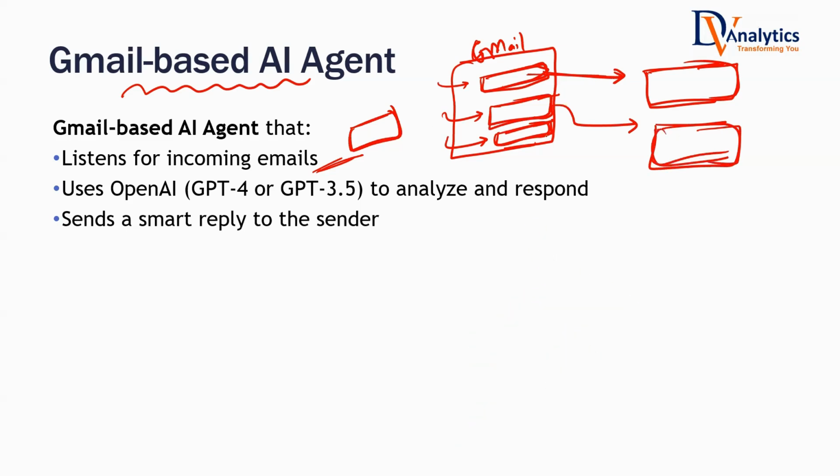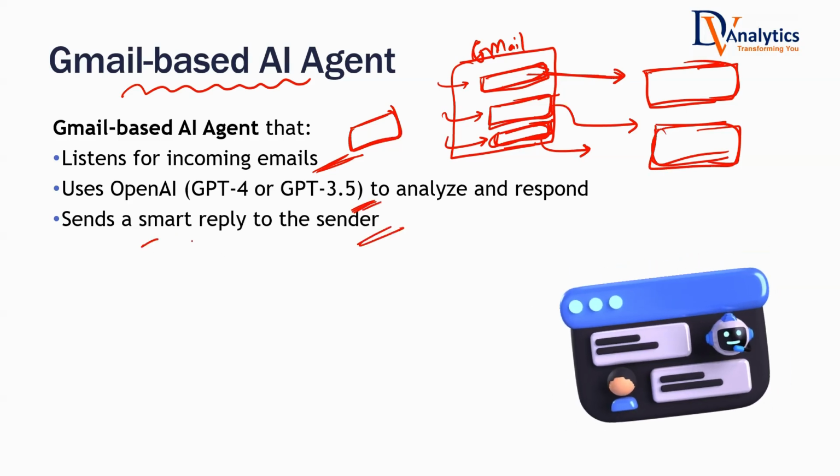And the third one is, Venkat, would you be interested in taking this lecture? It will give a reply. So as of now, we are creating a Gmail based AI agent that will listen to incoming emails, using LLM capacity, LLM thinking power. We are going to analyze and respond, and it sends a smart reply. When I say a smart reply, it is not a generic reply that your email has been received, we will respond back to you. No, that's not the reply. It will be a reply like what I generally give.